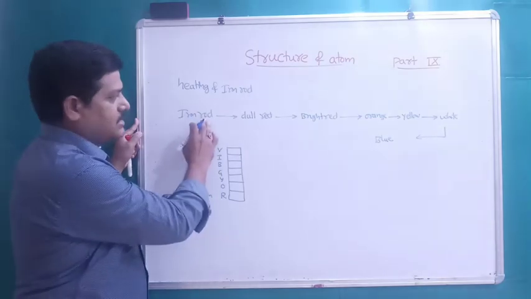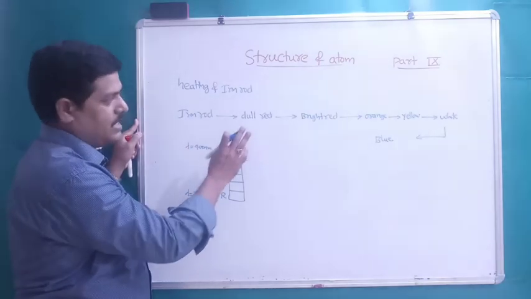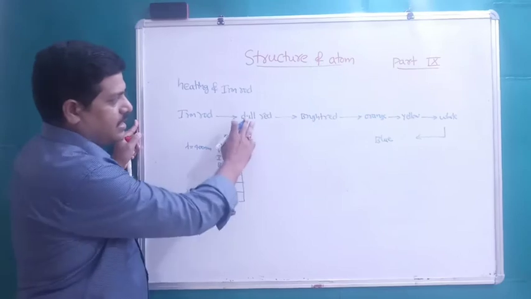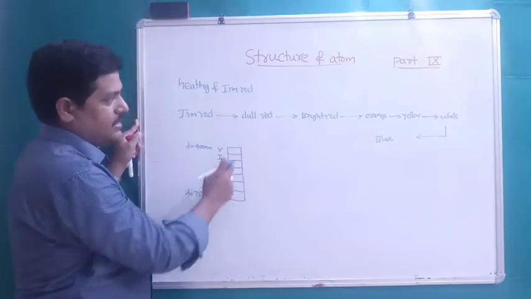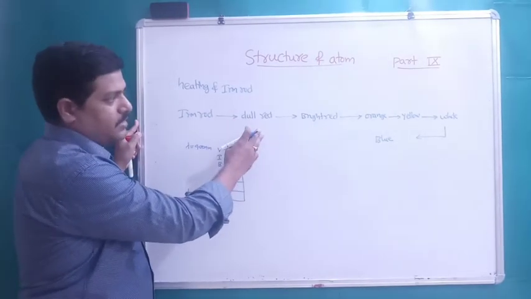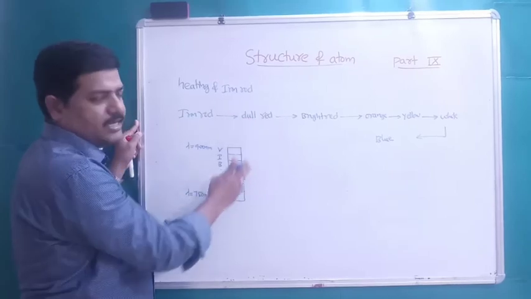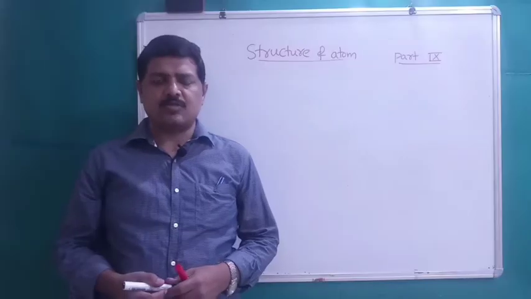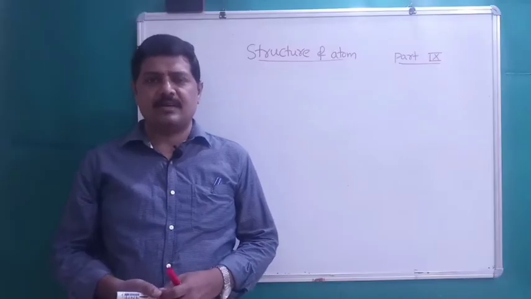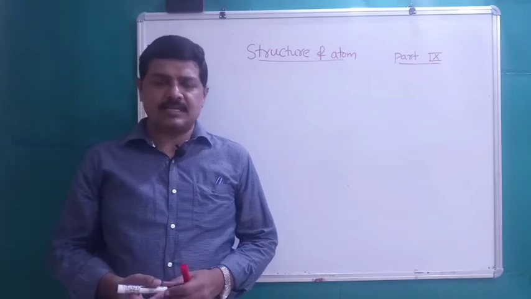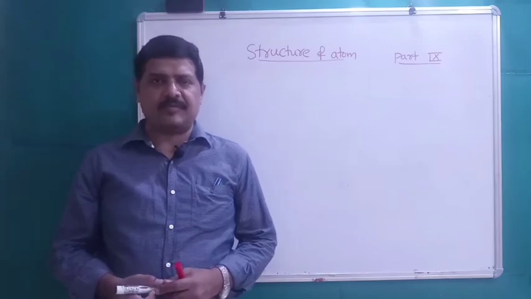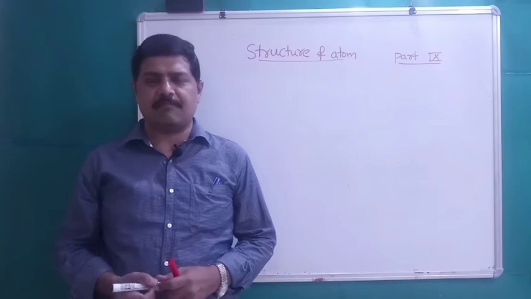But it is not emitting the same color. It gives different colors, meaning different frequencies of radiation. Students, the only factor on which intensity and frequency of radiation depend is temperature.